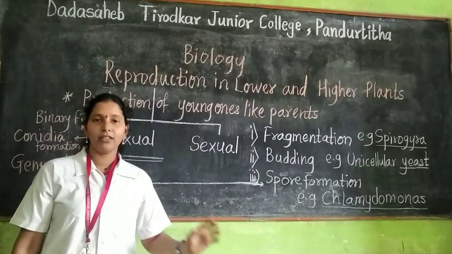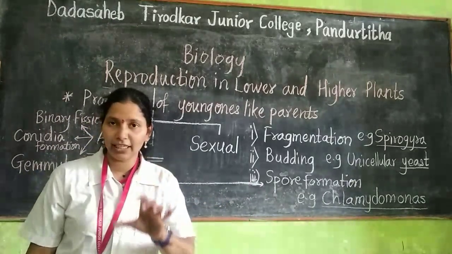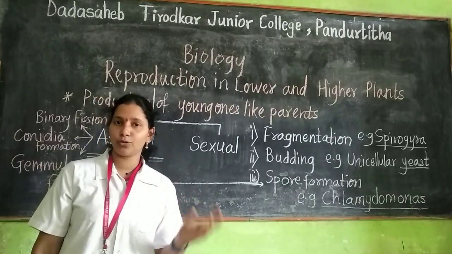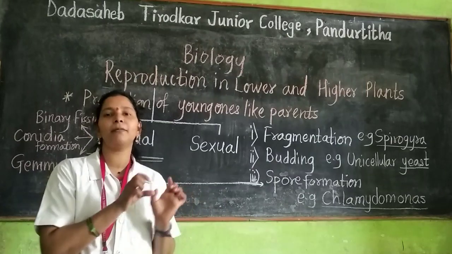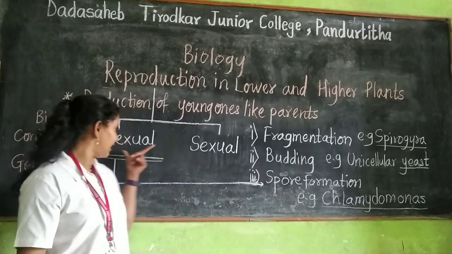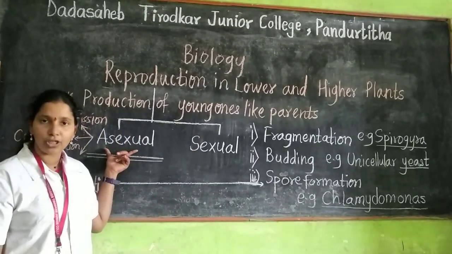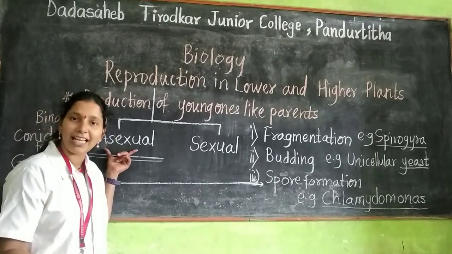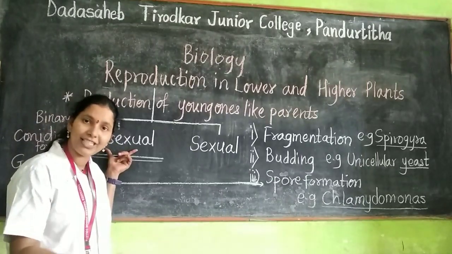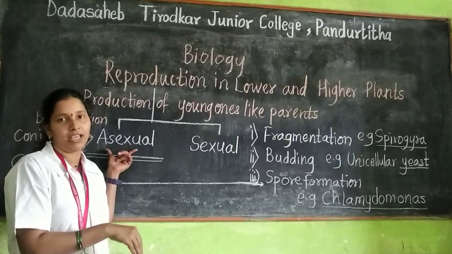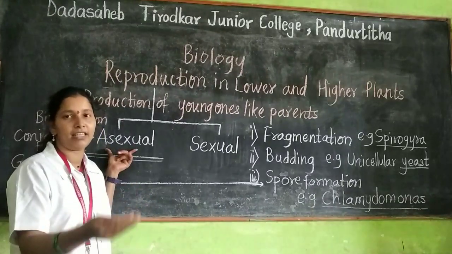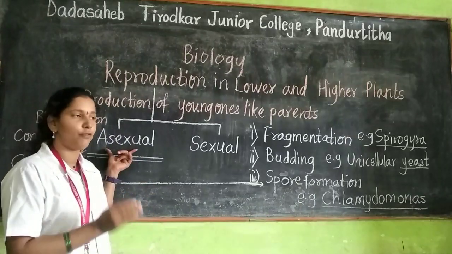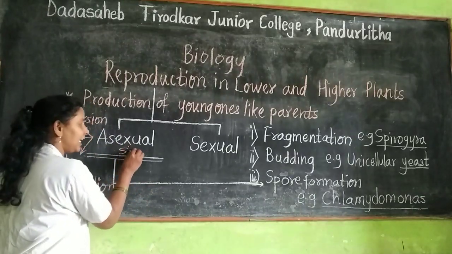In asexual reproduction, the individuals are developed like their parents and from a single parent. The offspring, or progeny, developed are genetically identical. They inherit their genes, or characters, from a single parent.